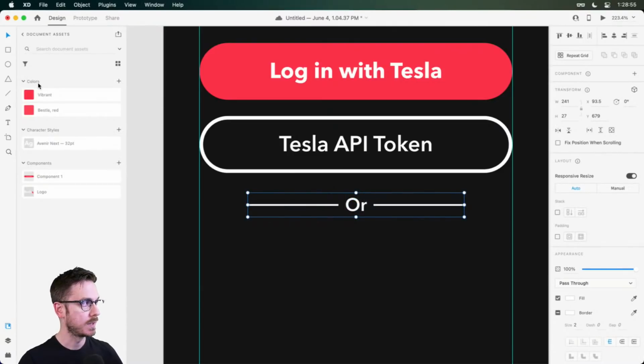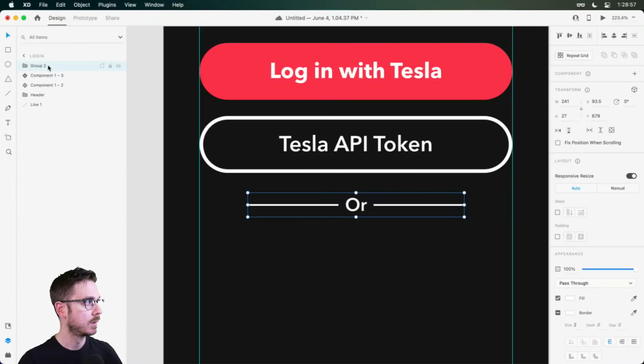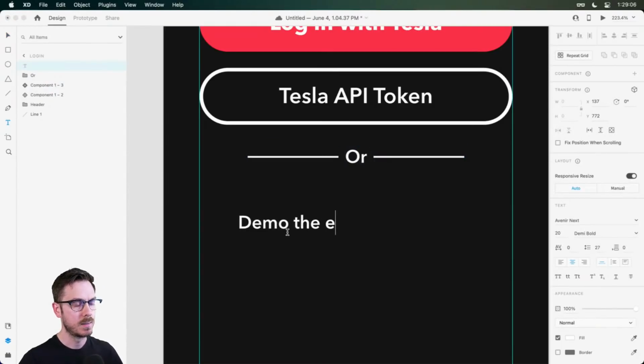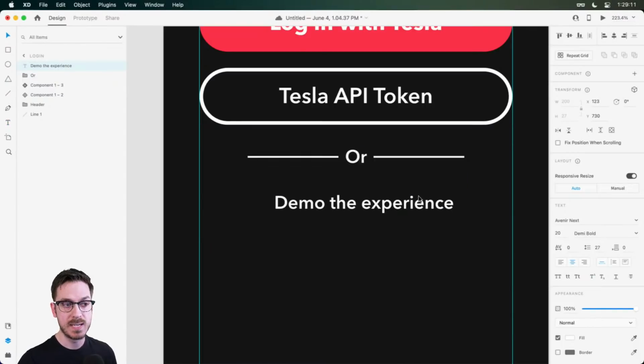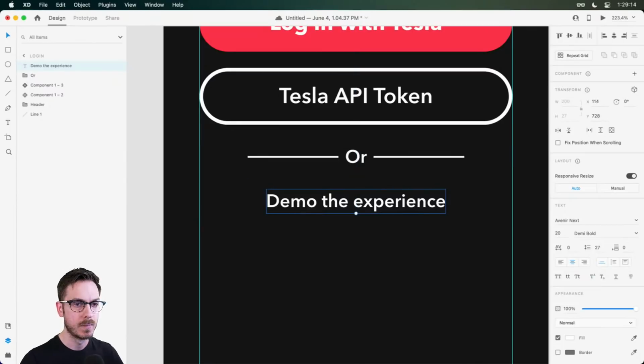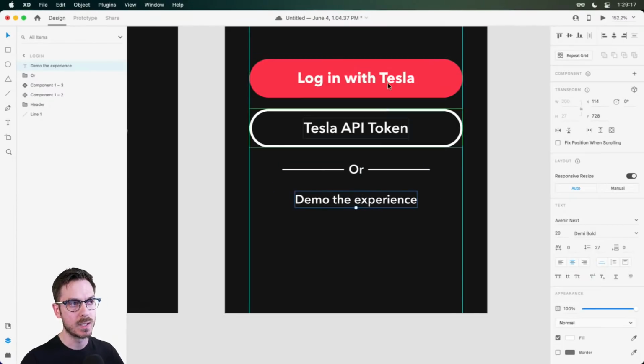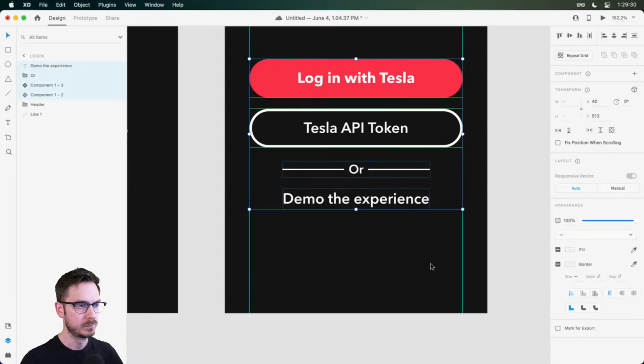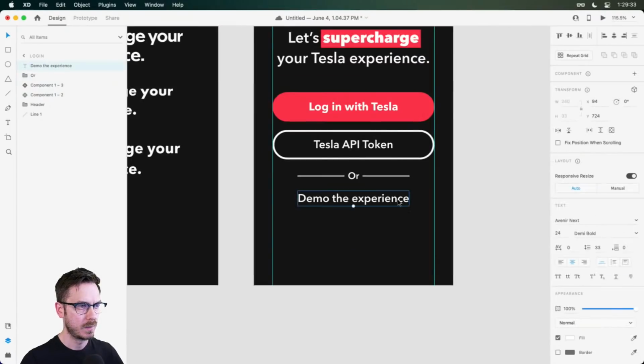Group, whoops, that's 3D transforms. This will be "or." And right below, "demo the experience." And this will be the link that people will click on if they want to demo it before they actually try this application. So this one, it's more in line with these buttons at the top. So we're going to make sure that the size is about the same, 24 pixels. Demi-bold could work. We probably don't want to go much lower than that. And we'll make sure that things line up. All right. I think I'm digging it.